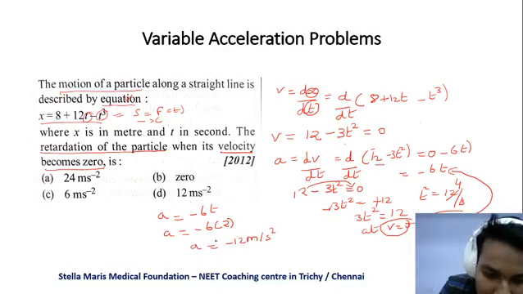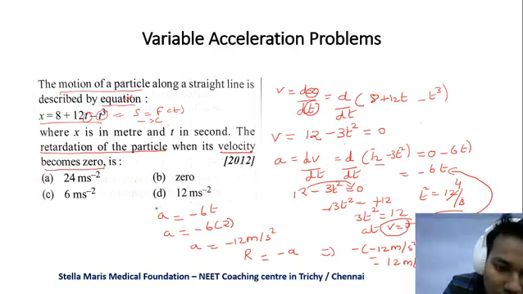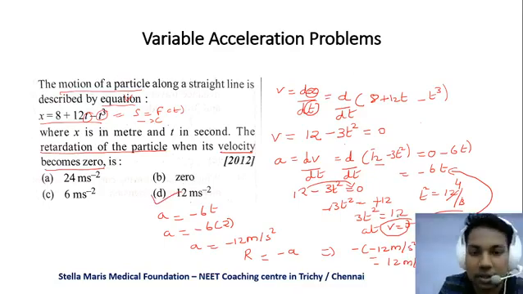This is acceleration. Now we have to find the retardation of the particle. Retardation is minus of acceleration. Retardation r is equal to minus of acceleration, so that gives minus of minus 12 meter per second squared. So it becomes 12 meter per second squared. So the D option is the right answer.